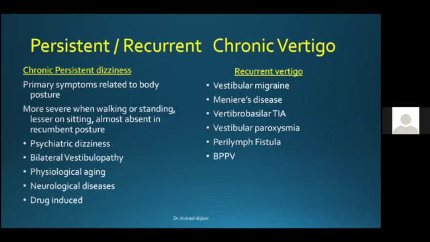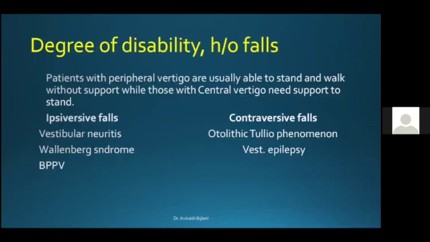Now coming to recurrent attacks of vertigo having been present for a long time, the first and foremost thing that comes to mind is vestibular migraine, followed by Meniere's disease, then vertebrobasilar transient ischemic attacks, vestibular paroxysmia, perilymph fistulas, and BPPV. Now one must find out about the degree of disability that the patient is suffering from, whether he has a history of falls or not.